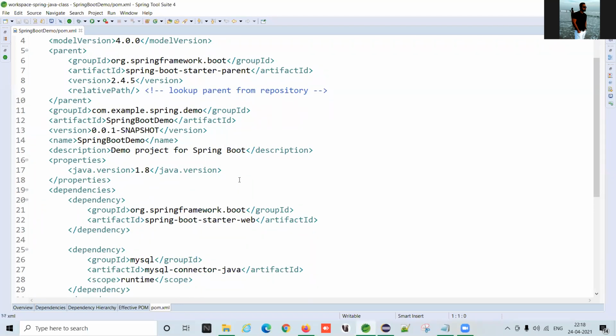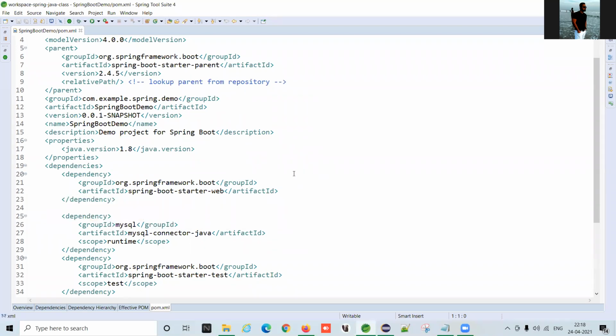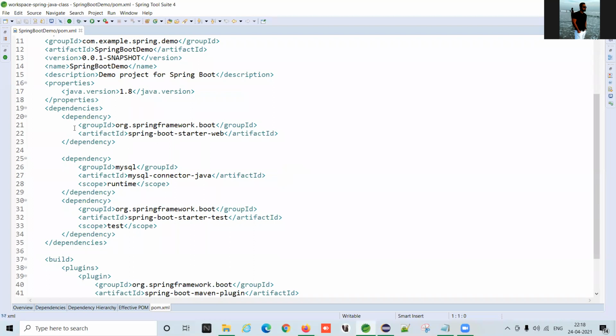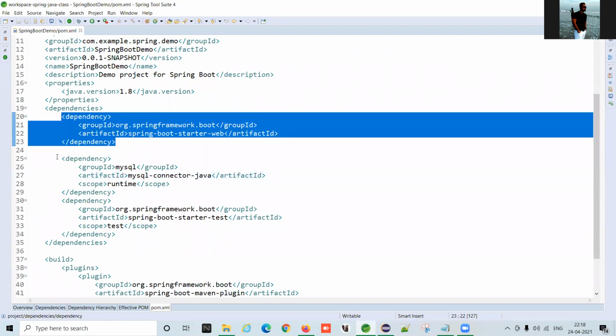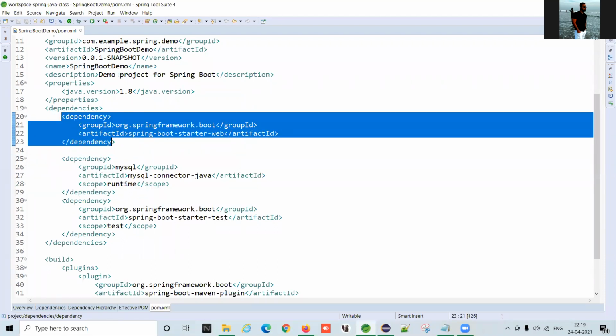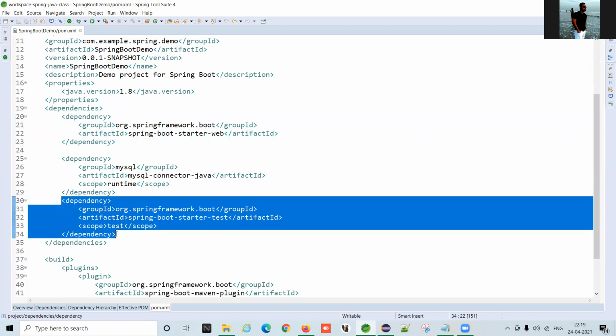I mean, why am I saying it is related to Maven only? Because it is a part of Maven. It is not a part of Spring. Understood? It is a part of the Maven build tool. So look at here how we added a dependency in Maven. I think all of you have remembered that we added only web and MySQL. So you can see here two dependencies added. One more dependency is there, which is testing, which is automatically provided by Spring Boot.